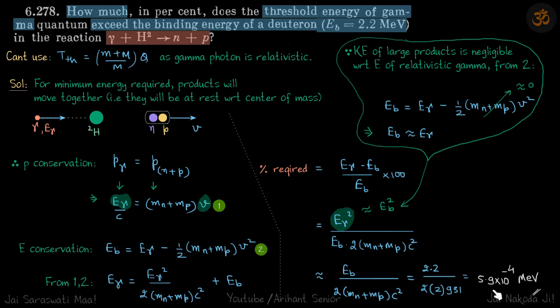So you can think back: whenever we are comparing the energies of a photon to the energies of non-relativistic particles, the energy of relativistic particles is always much more compared to the non-relativistic particles. All right.